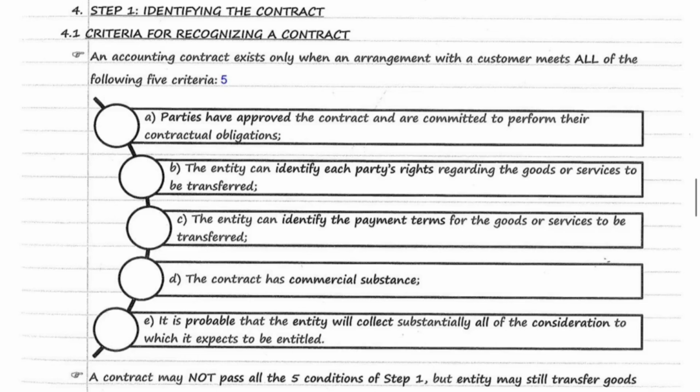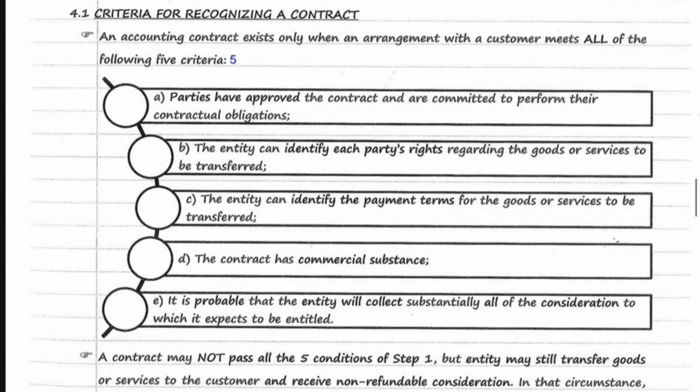First condition is parties have approved the contract and they are committed. Second, identification of parties' rights. Third, identification of payment terms. Fourth, the contract has commercial substance. That means there is some consideration in it. Last, it is probable that the consideration will be received.